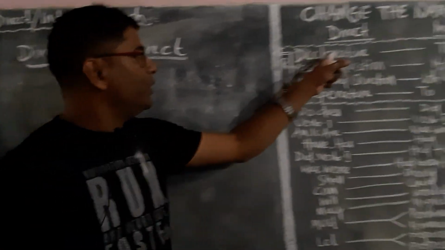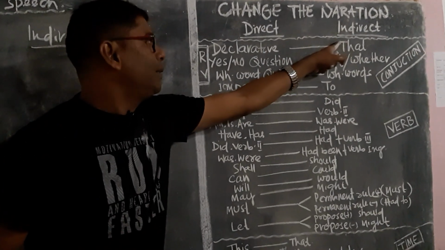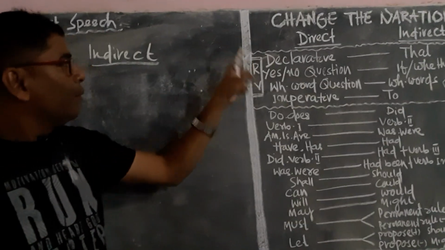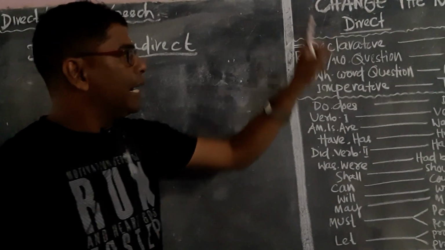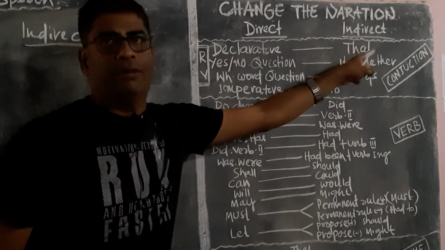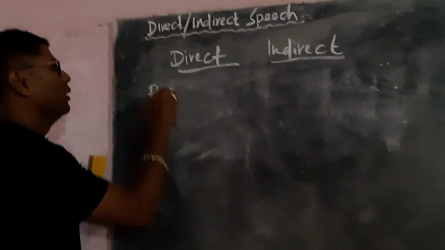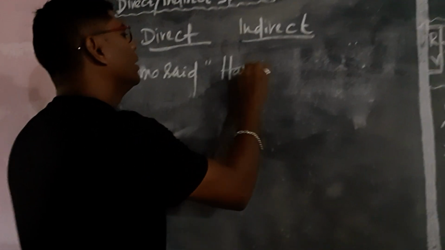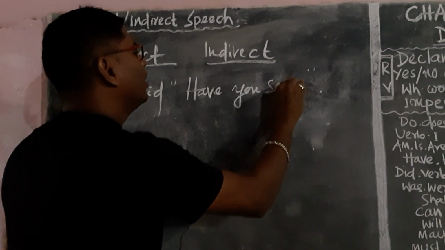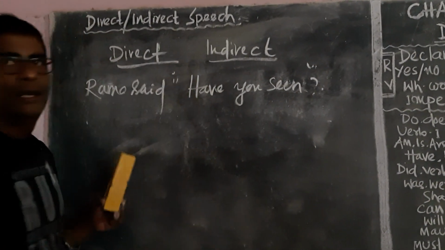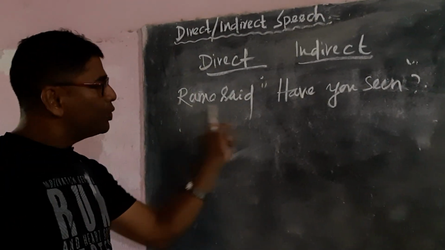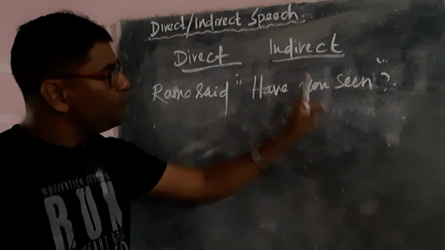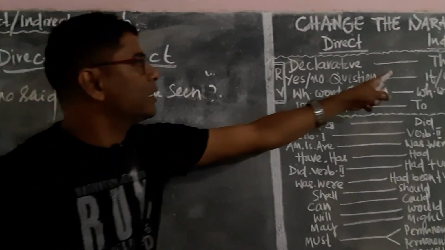Till now, we have used the conjunction that. Now we have to use the conjunction if. Okay? When do we use it? When the reported speech is a yes-no question, at that time we have to use the conjunction if or whether. Now, one example. Ramo said, have you seen? Ramo said is the reported verb, and have you seen is the reported speech. I have told you earlier, when the reported speech is a yes-no question, you have to put the conjunction if or whether.